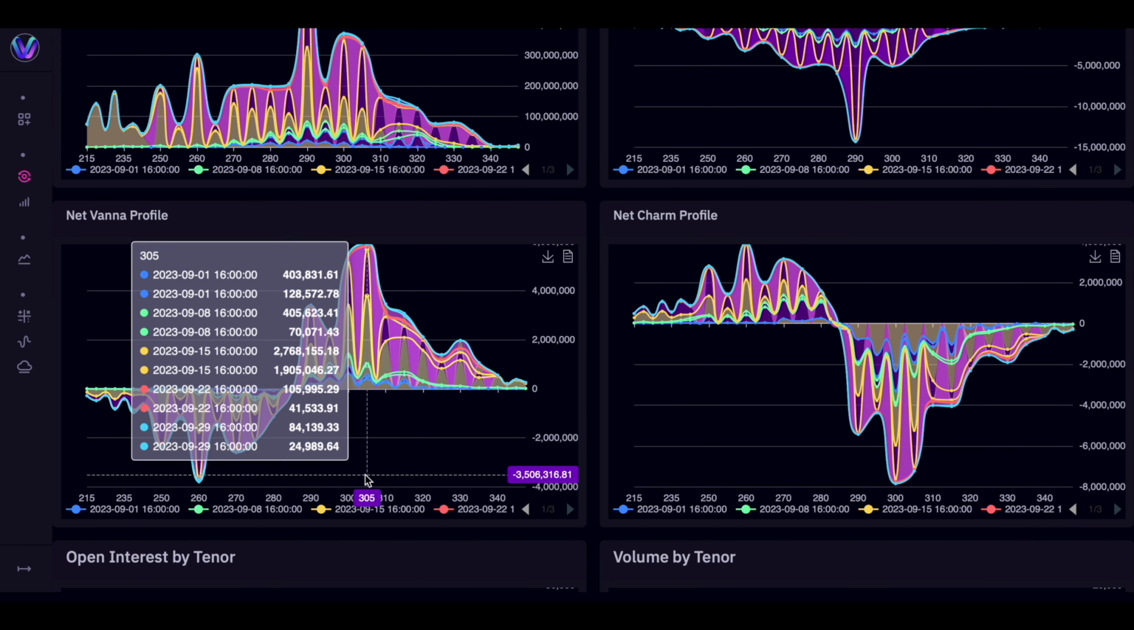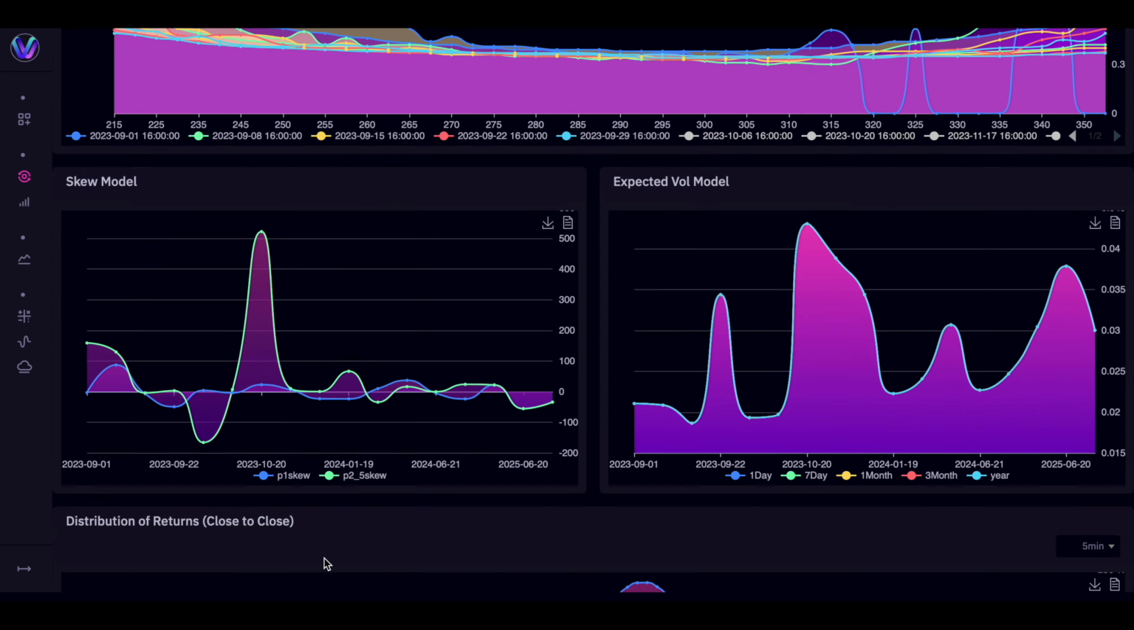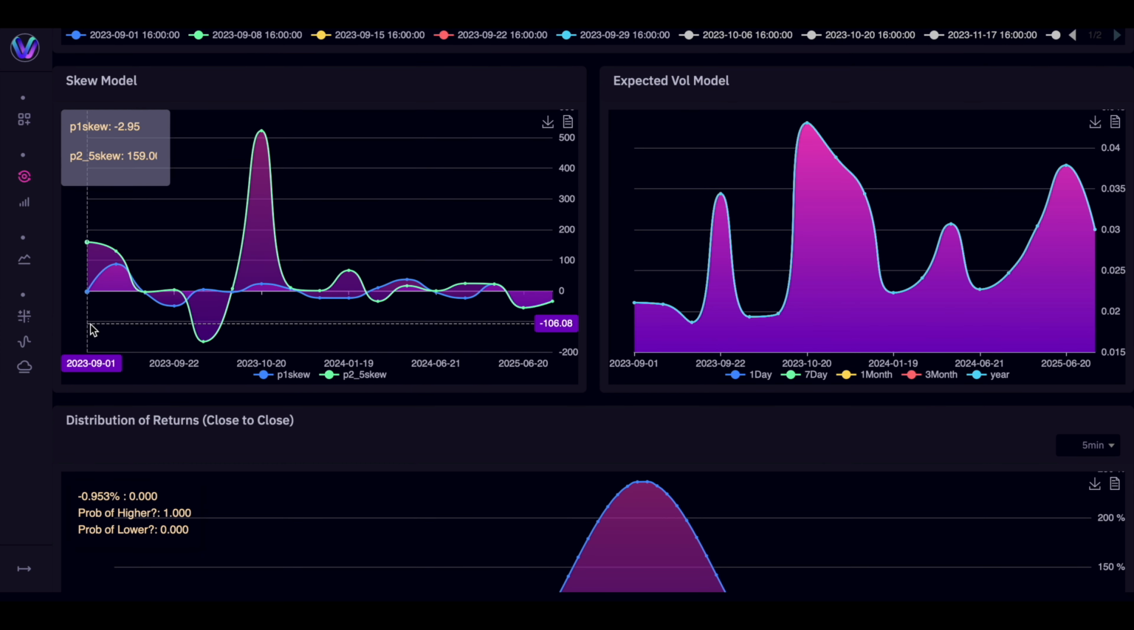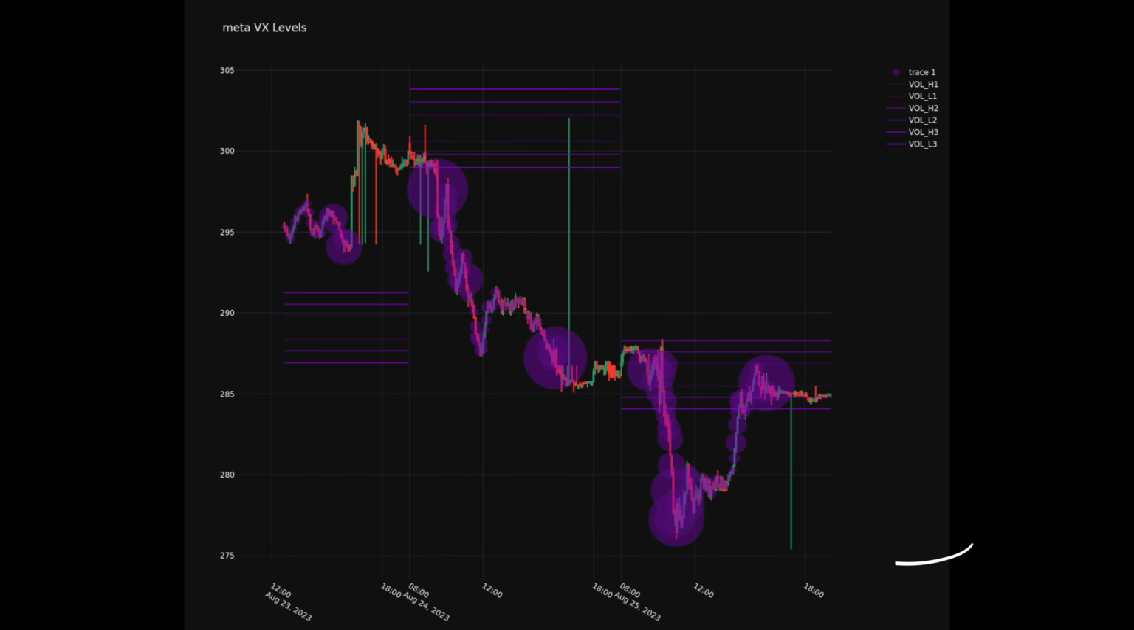Next, we have our Vanna profile, with peak positive at 305 and peak negative at 260. Next, we have our P1 skew, which is flat for the week, and here are the weekly seasonal returns for Meta. Lastly, we have our VX levels, where we saw a phantom wick down to 275 after Friday's close. But we also saw a bid at 275 on Friday, so a retest of that area would be something to watch and provide a possible long entry.